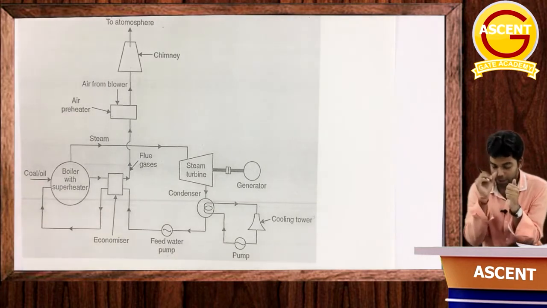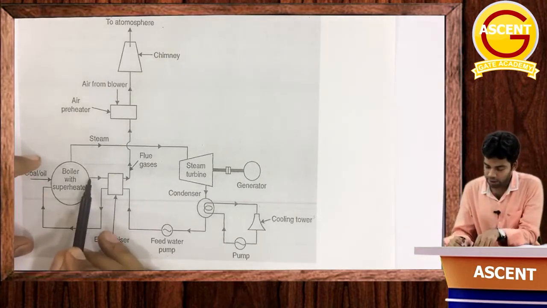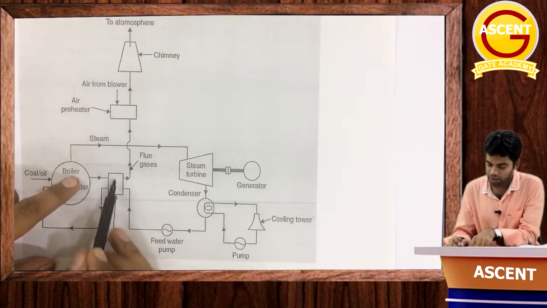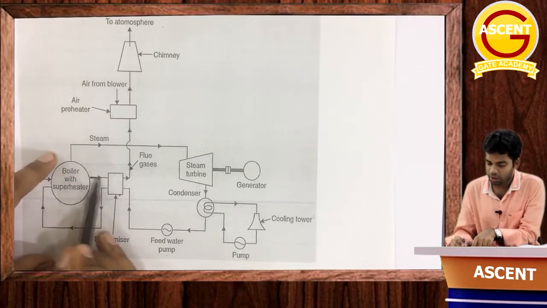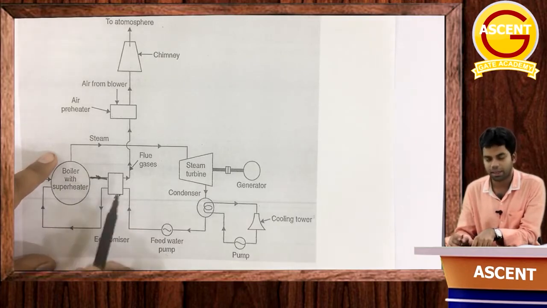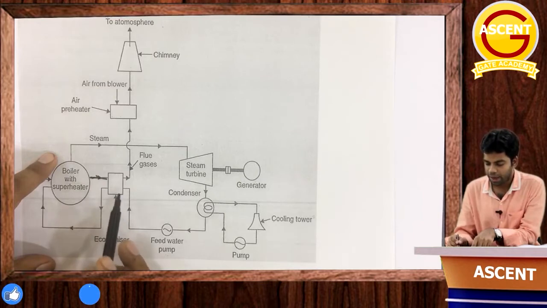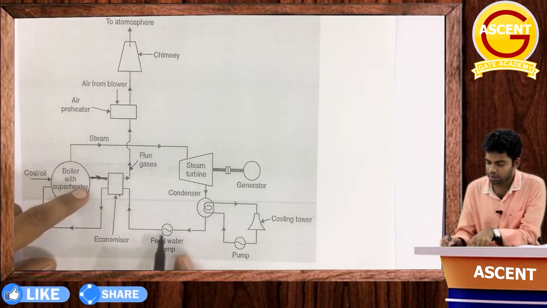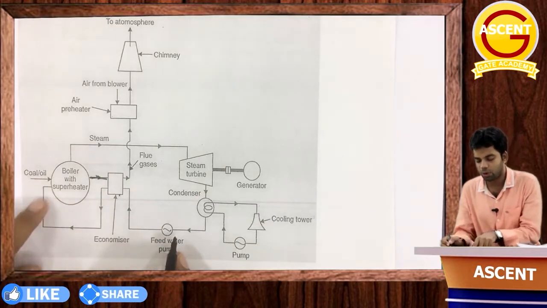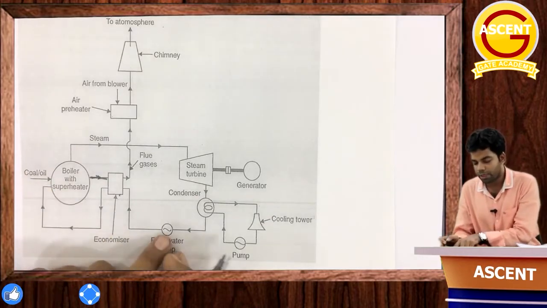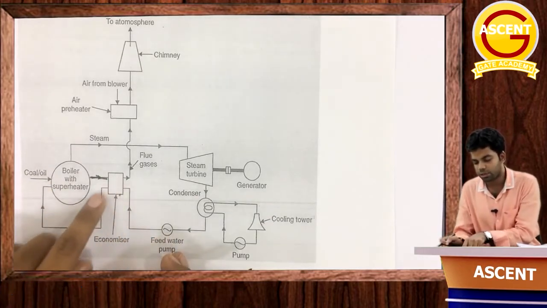Okay, so इसमें हम क्या कर रहे हैं, what we are doing is the flue gases are coming to the economizer. This is an economizer here. The flue gases, the waste gases of the boiler, are coming to this economizer. The flue gases, जिसका temperature high है, are coming to the economizer, and through this economizer the feed water pump is also pumping the water. जो water directly boiler में जाना चाहिए था वो boiler में directly ना जाके it is passing through this economizer.